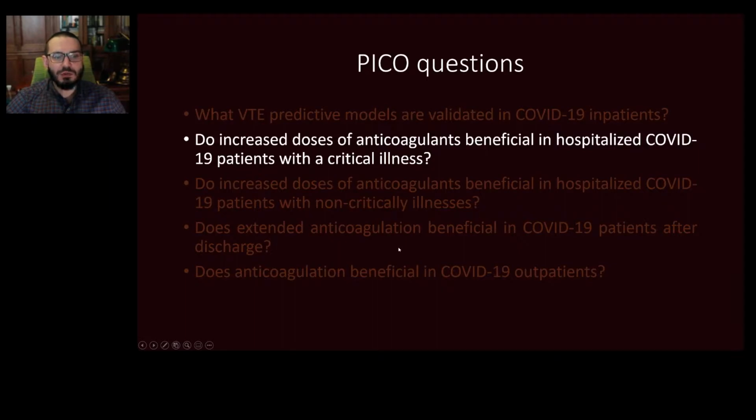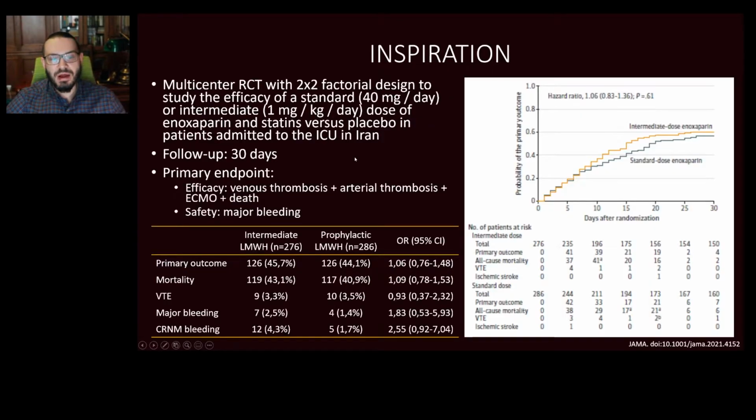Another question is: are increased doses of anticoagulants beneficial in hospitalized COVID-19 patients with a critical illness? Here we have the results of the INSPIRATION trial, which randomized critically ill patients to intermediate or prophylactic doses of enoxaparin. The primary outcome was a combination of venous thrombosis, arterial thrombosis, ECMO, and death. There was no difference in this outcome, nor in the mortality rate or VTE rate. Major bleeding and clinically relevant non-major bleeding were numerically higher in those who received the increased doses of anticoagulation, but these differences were not statistically significant.